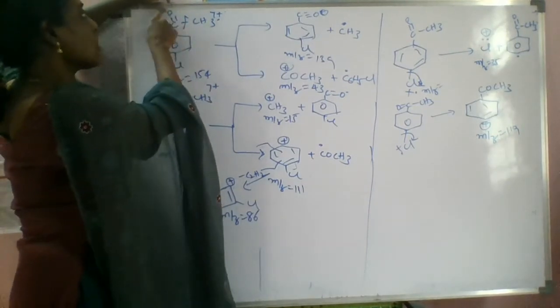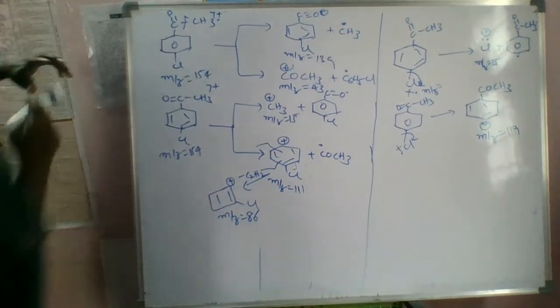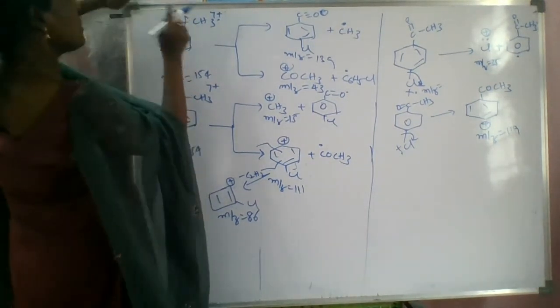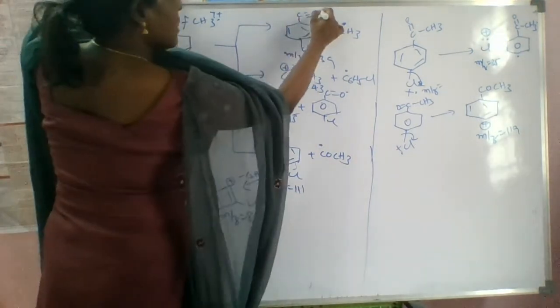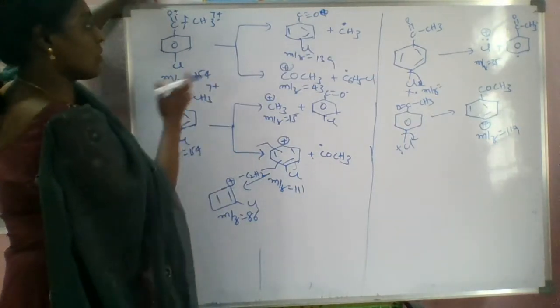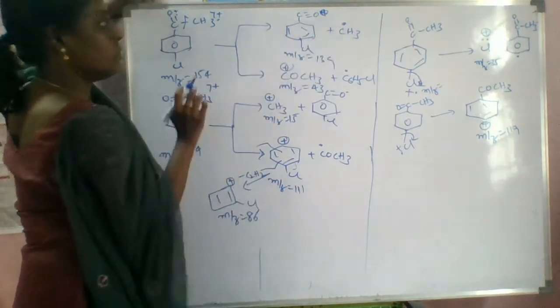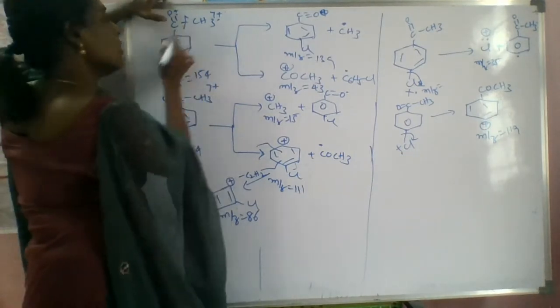Because if you form the molecular ion here, this is removed as a radical, and this part will be the cation, and its m/z value is 139 because we are removing the 15 fragment.